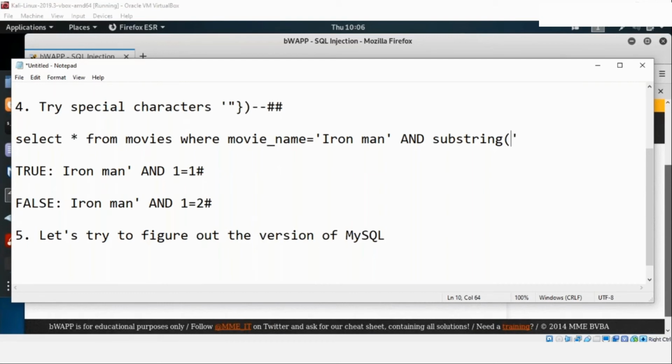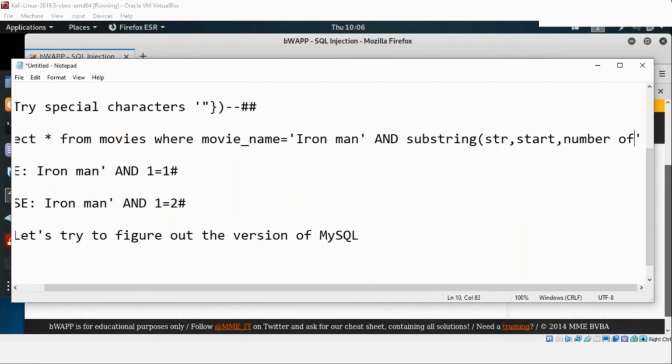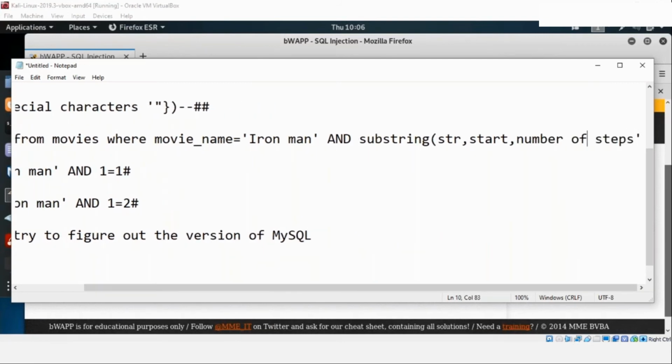Under substring, I need to pass the string, the start value, and the number of steps we want to search for. Here the string we are searching is version. Version is a function under this. The start value is the first one and the number of steps is the first one.